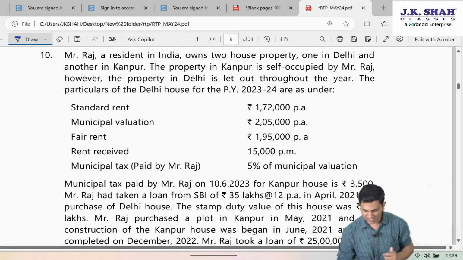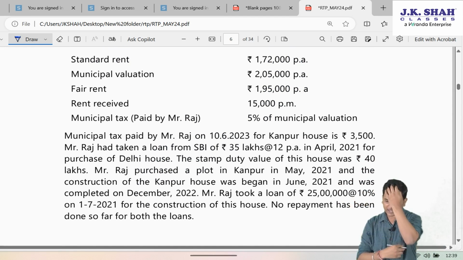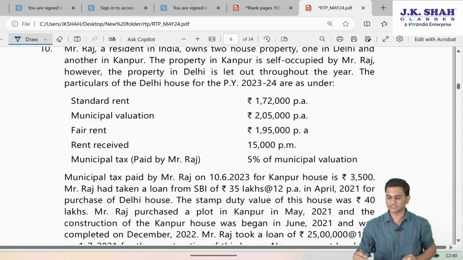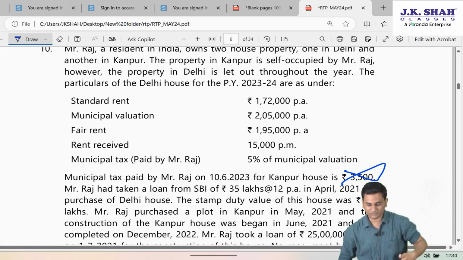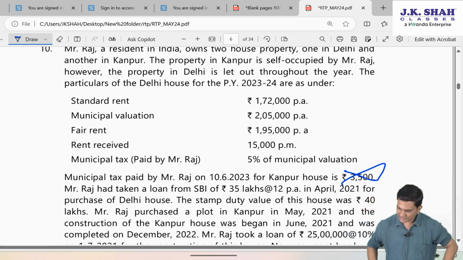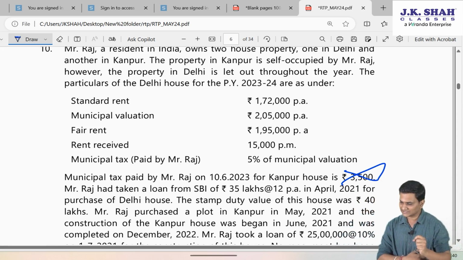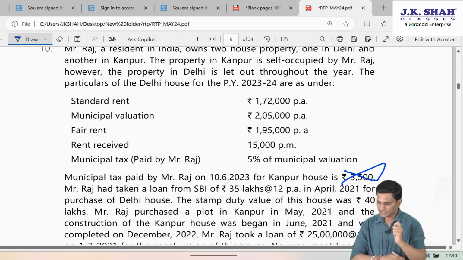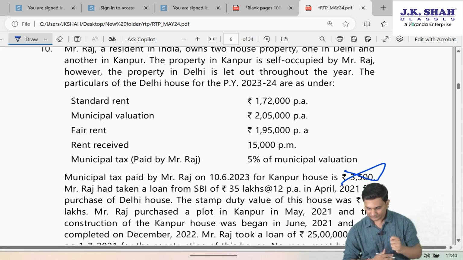Then, municipal tax paid by Raj on 10th June 2023 for Kanpur house is 3,500. Sir, this will not be allowed because it's a municipal tax of SOP, not allowed. Mr. Raj has taken a loan from SBI of 35 lakhs at 12% per annum in April 2021 for the purchase of Delhi house.